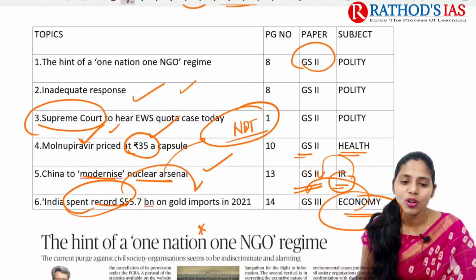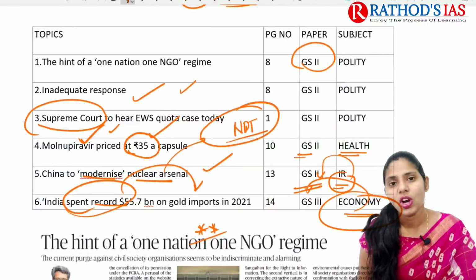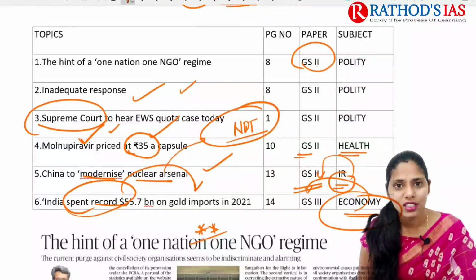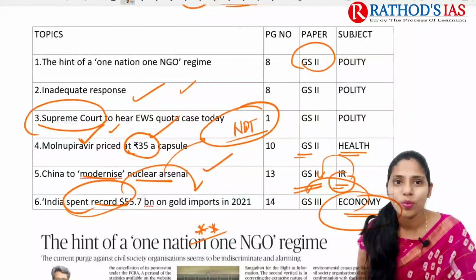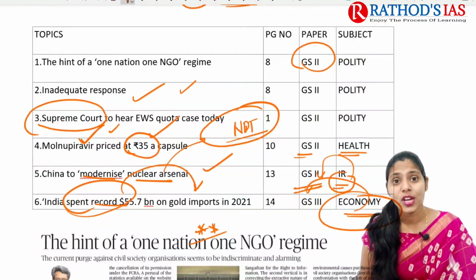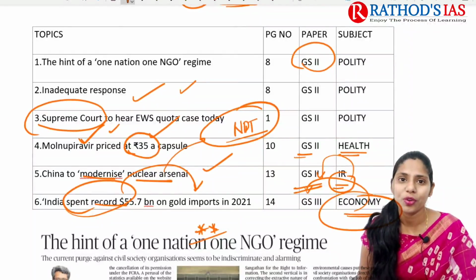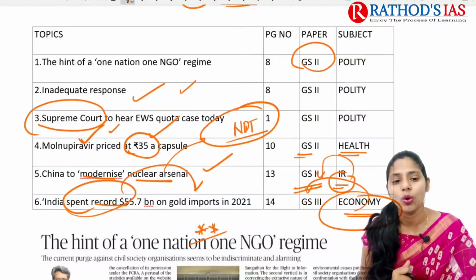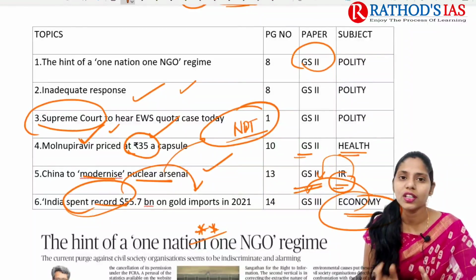And I want to give you a small homework. Mainly to decrease import of gold, the government came up with a number of schemes regarding gold, for example, the sovereign gold bond scheme. Like that, there are many schemes introduced by the government mainly to decrease the physical use of gold, and it will also be helpful for decreasing our imports, as well as saving our forex reserves. So let me know at least 3 to 4 schemes regarding gold, which were mainly introduced by the government of India to decrease the physical usage of gold, in the comment box.